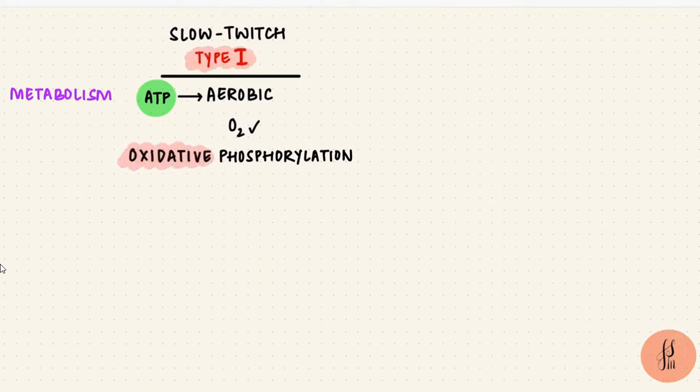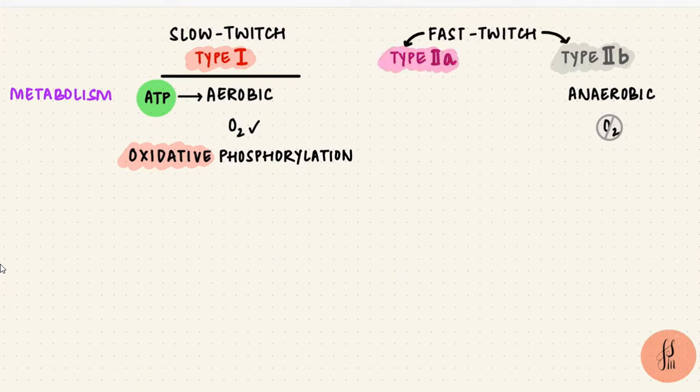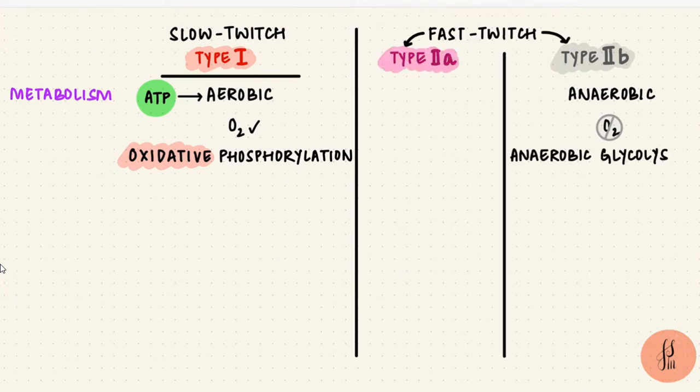These fibers are called the oxidative fibers. The fast twitch fibers that instead use anaerobic metabolism and produce ATP without using oxygen are the type 2B fibers. Yes, there's a type 2A as well, but we'll get to that later. Type 2B fibers produce ATP from anaerobic glycolysis. Oxidative phosphorylation is more efficient.